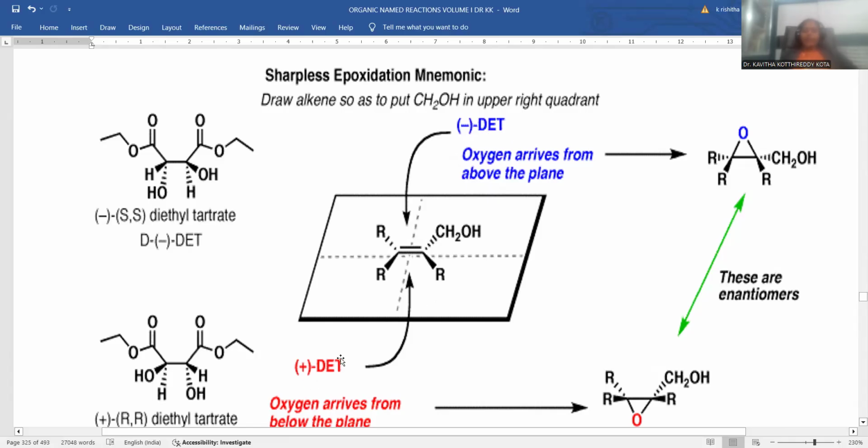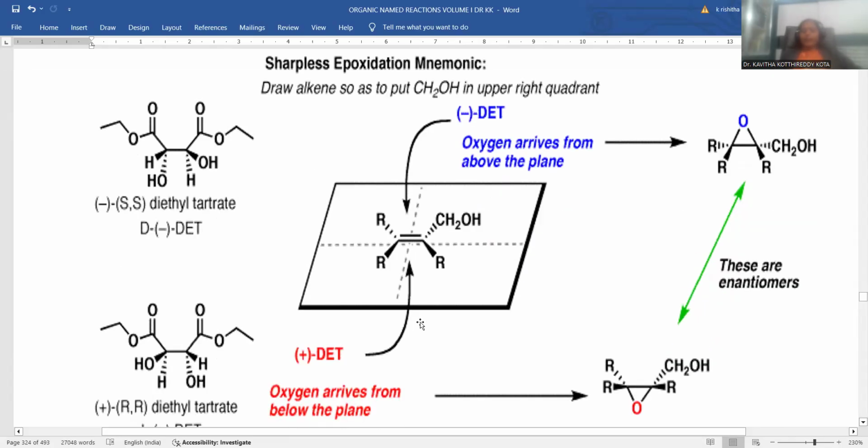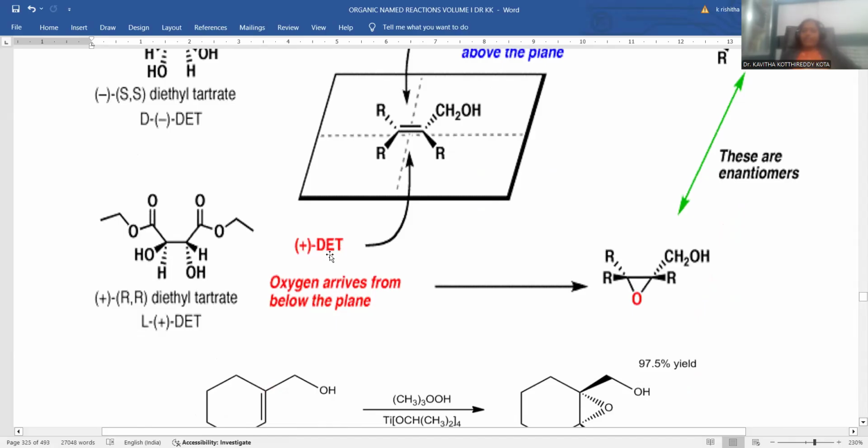If the reaction is done with the positive diethyl tartarate, that is dextrorotatory, the oxygen attachment takes place from the bottom face. So if levorotatory diethyl tartarate is added to this allylic alcohol, the oxygen is added at the above face of this olefinic double bond, and whenever dextrorotatory diethyl tartarate is used, the epoxide is generated at the below face.